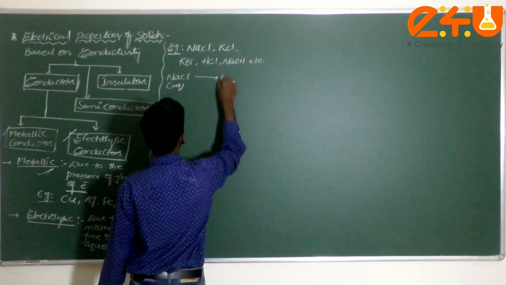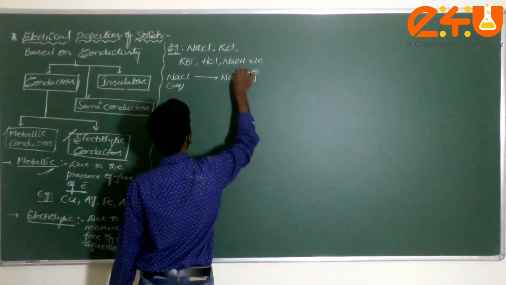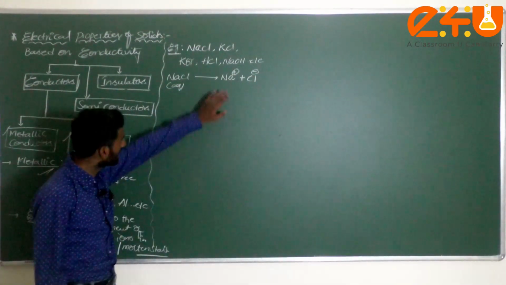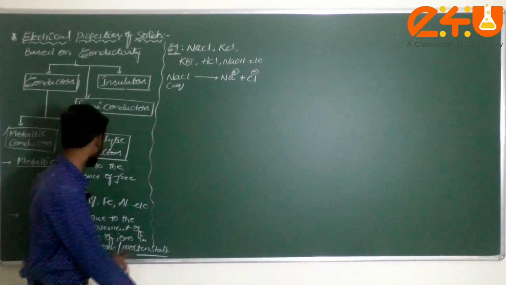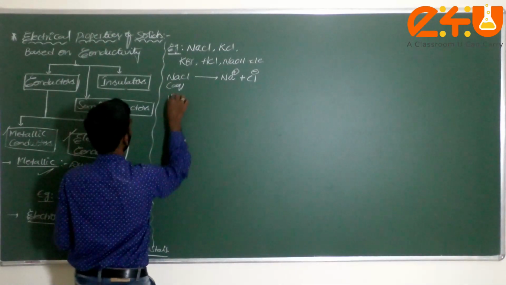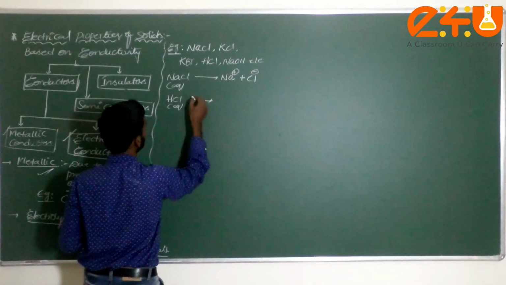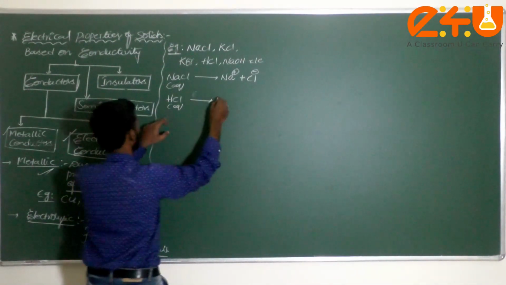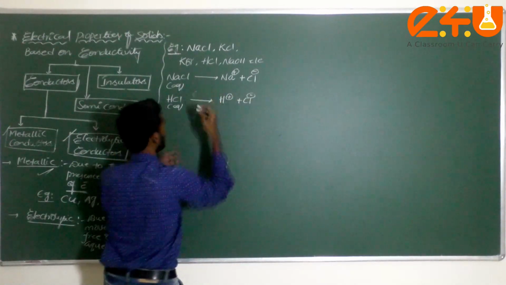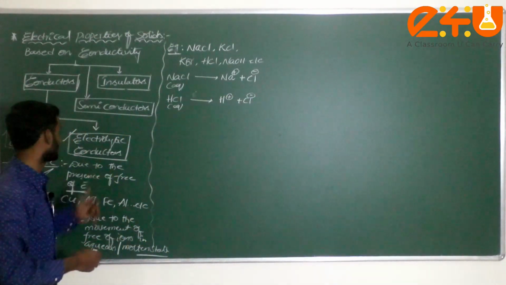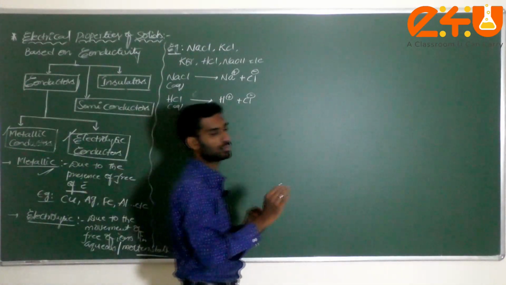Now how will it be, dear student? Na plus as well as Cl minus. Due to the presence of free ions only, it conducts electricity. Such types of conductors are called electrolytic conductors. Next, if you take HCl in aqueous solution, how will it dissociate, dear student? H plus and Cl minus. Now this is called electrolytic conductors. This is a very basic thing we have to understand here.